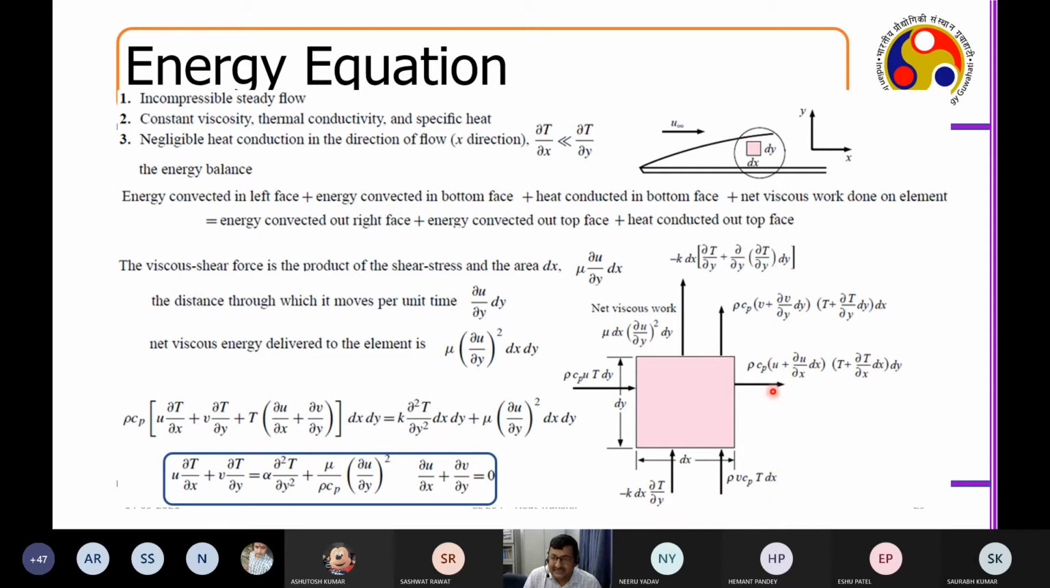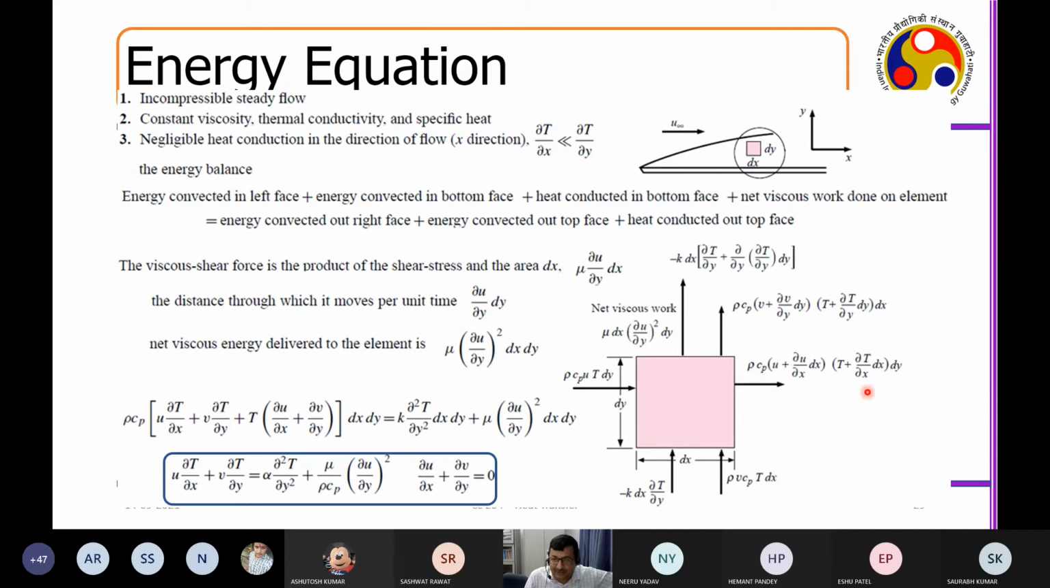This is the convective in and this is the convective out in the Y plane. This is the conduction in at the Y plane and this is the conduction out at the Y plane. And this much is the viscous work. We know that mu into du by dy into dx, right? Mu into du by dy is your tau. Tau into dx into 1 is your force. And force into displacement is the work done. That gives you this mu into (del u by del y) whole square dx dy. So this is the total energy, the work done by the viscous force.